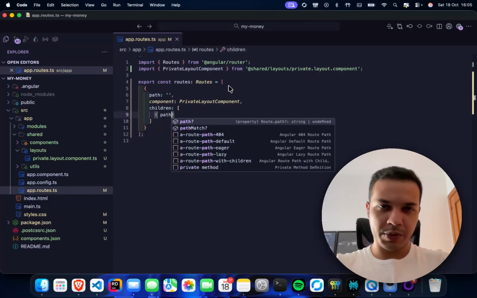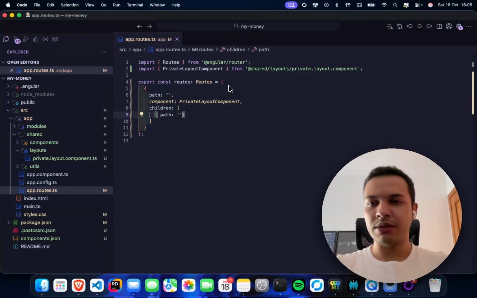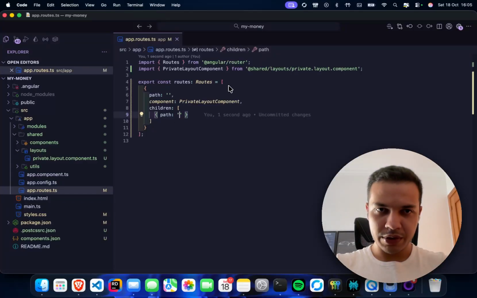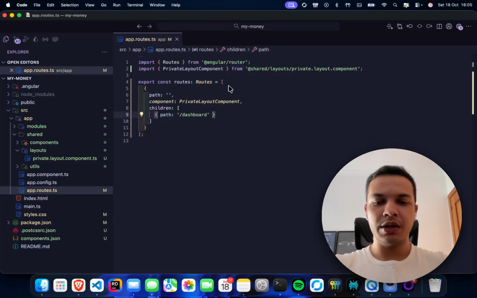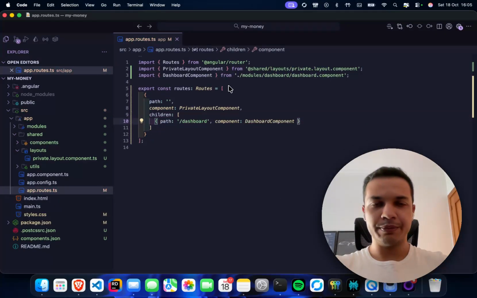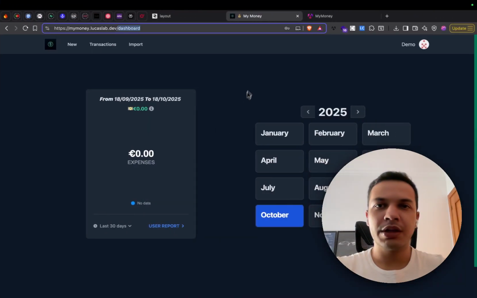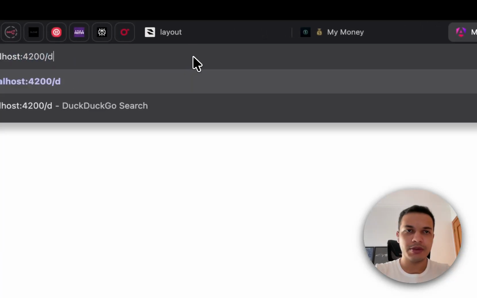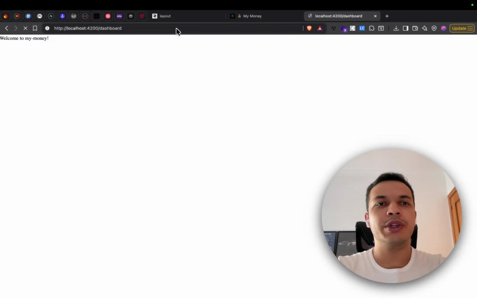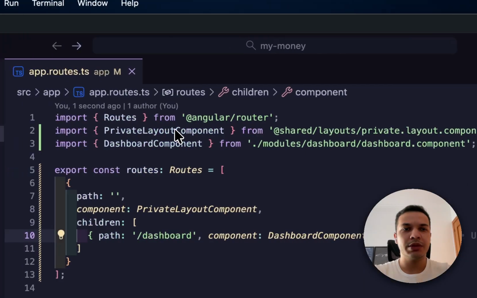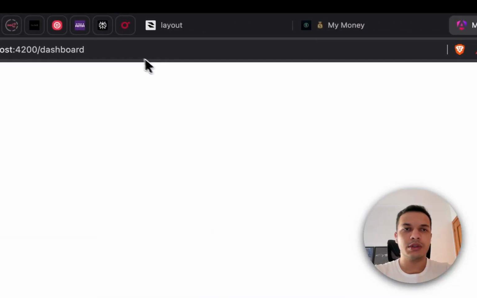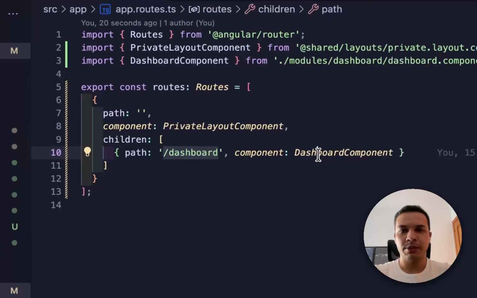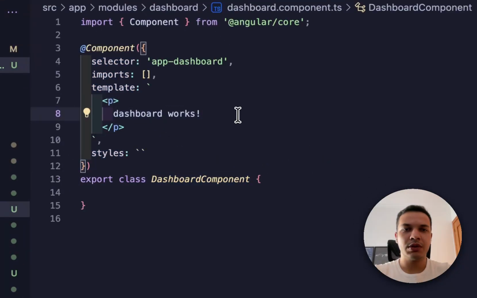In the future, we will also work with guards for protecting our components and pages against unauthorized access. But for now, we will have the dashboard. So /dashboard, and this will use a given component, the dashboard component. Okay, with that, if we go to our new app and specify dashboard, we will, wait, what is missing? Dashboard works, what is missing?